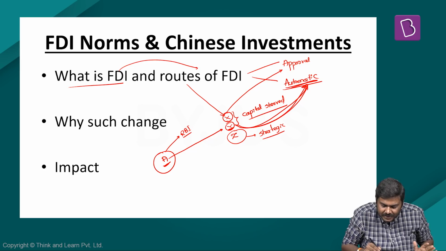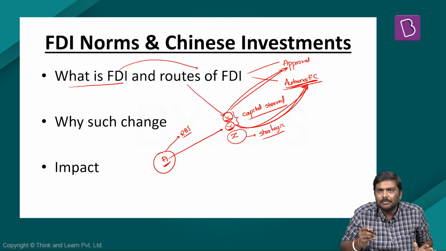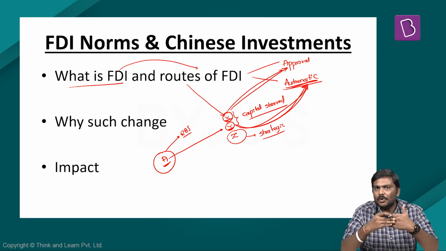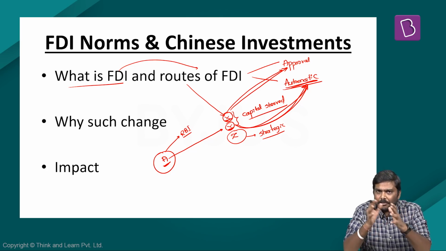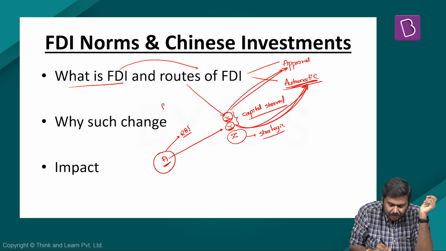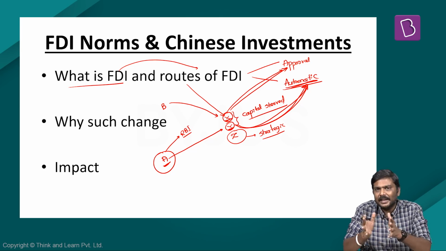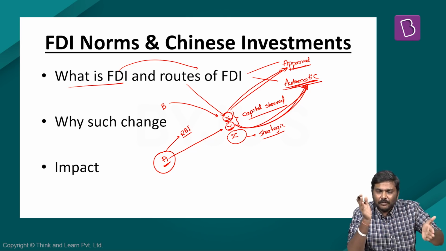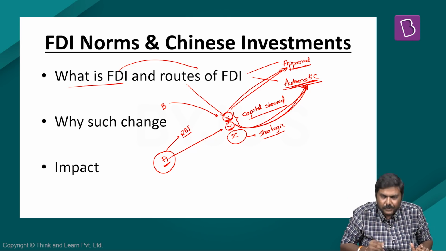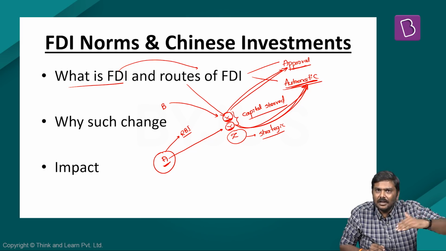On the other hand, I said X sector has been kept under the approval route. In case of the approval route, what happens? Under the approval route, let's say there is another company, foreign company B, which wishes to invest in this particular sector X, which is under the approval route. It basically means before bringing this particular investment into India, it has to get certain clearances.